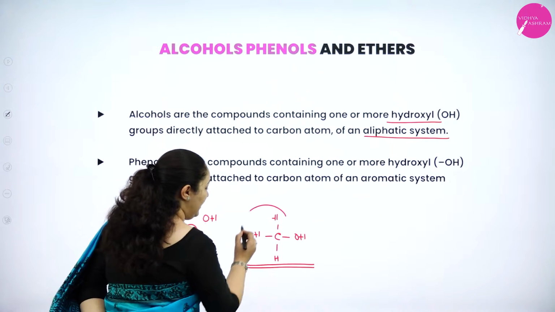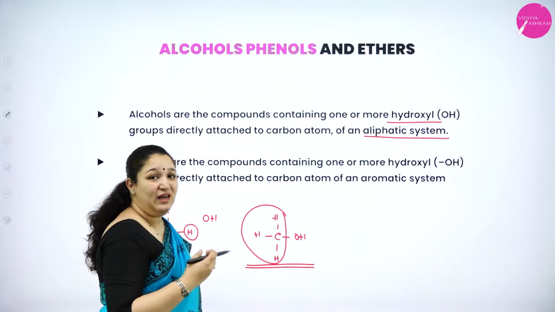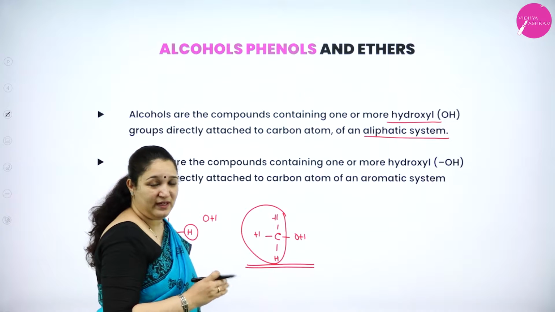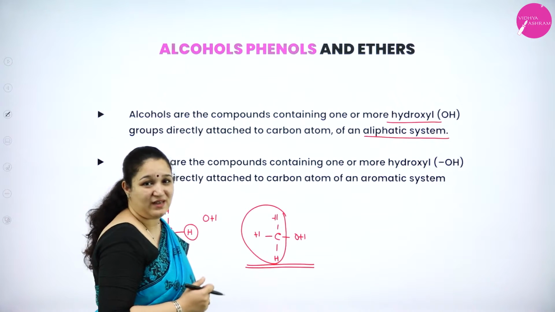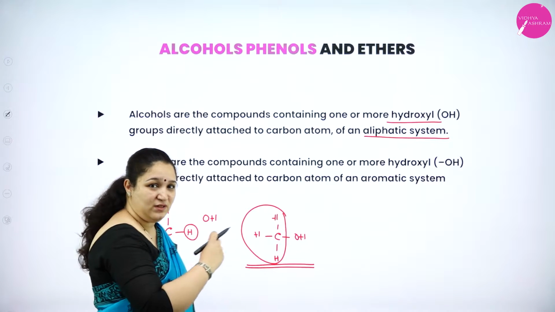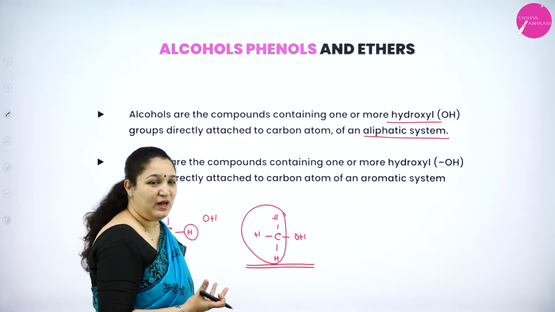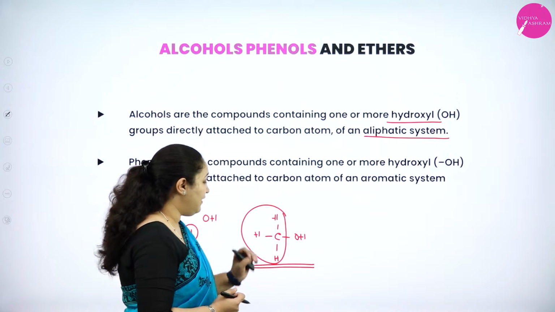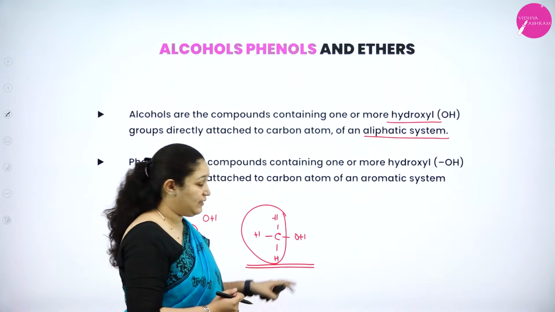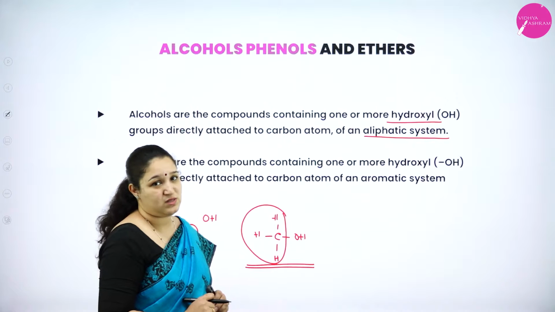Now, this is the aliphatic system. It can be any alkyl group. It can be a CH3 group, it can be a C2H5 group, etc. Any long carbon chain, that is straight chain, or even branched, we call an aliphatic system. When an OH group is attached directly to a carbon atom of the aliphatic system, we call them alcohols.